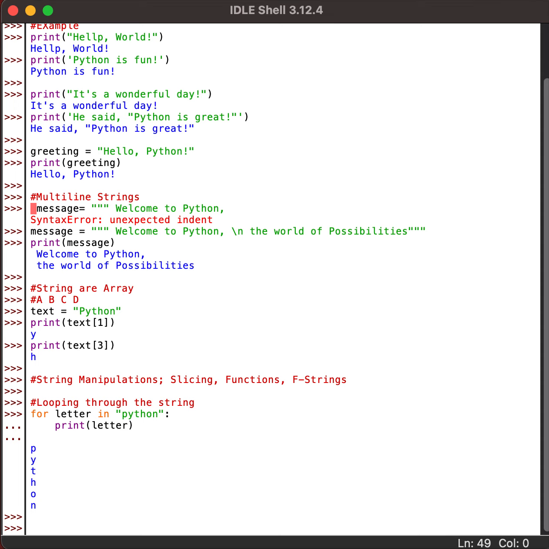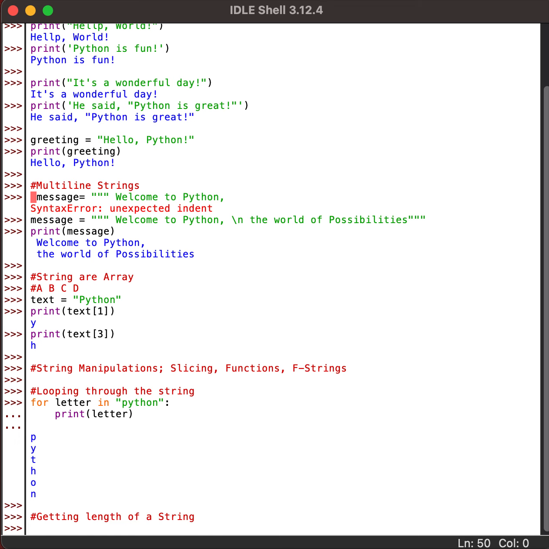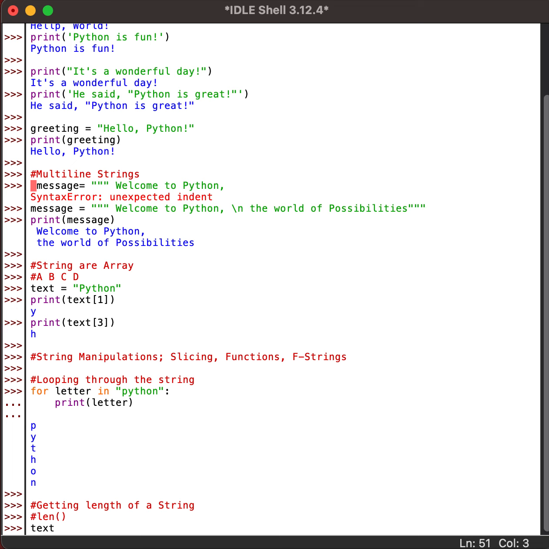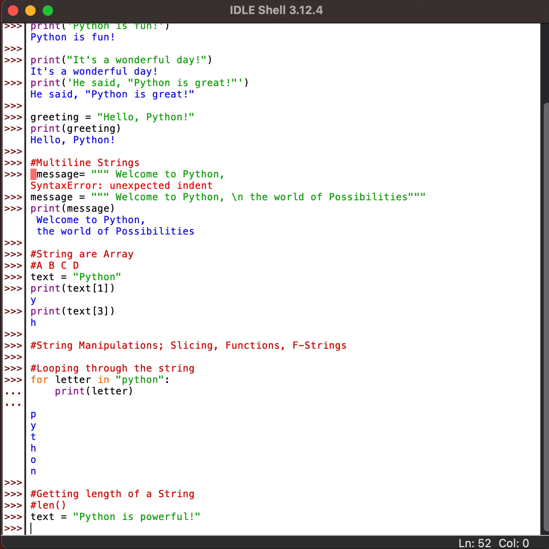Now second is getting the length of a string. If I'm trying to get a length, for this we have a function called len. Say I create a variable with the text Python is powerful. Now I want to get the length.